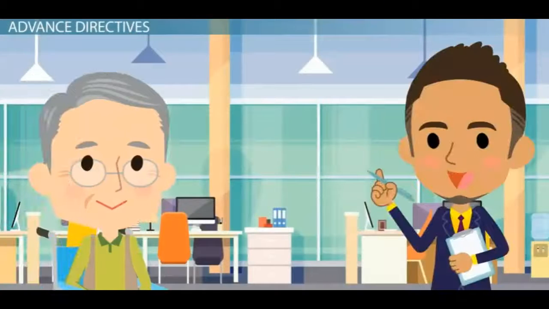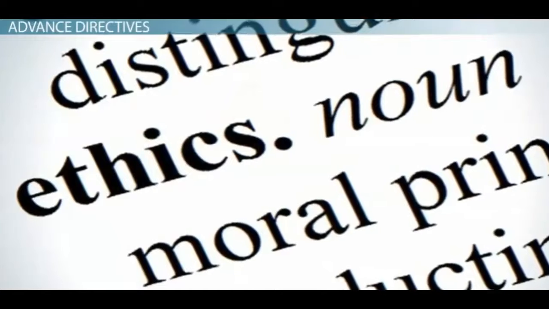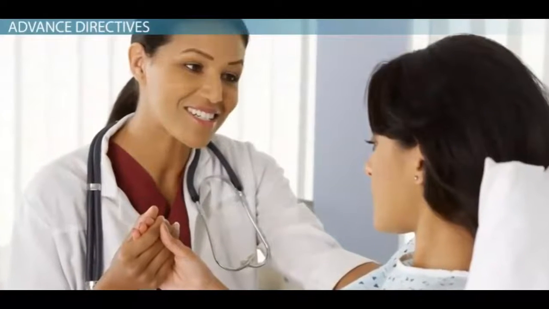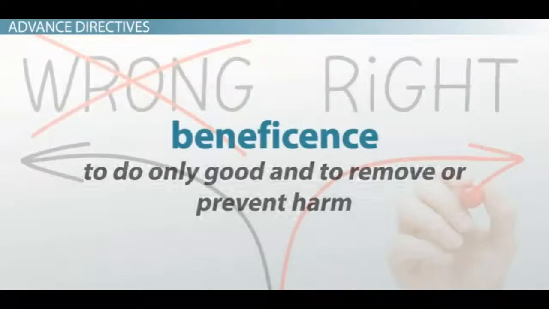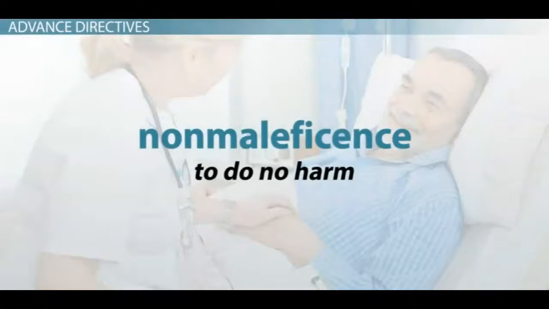When assisting patients in making advanced directives, there are a few things to consider. First, the patient's personal and cultural values and morals must be taken into account. Additionally, several ethical principles must be considered. The first principle is autonomy. Autonomy is the right patients have to choose what happens to them. Healthcare workers must respect the patient's choice and not let their personal beliefs and morals influence the patient. The next principle is beneficence, which means to do only good and to remove or prevent harm. Included in that principle is the element of non-maleficence, which means to do no harm.